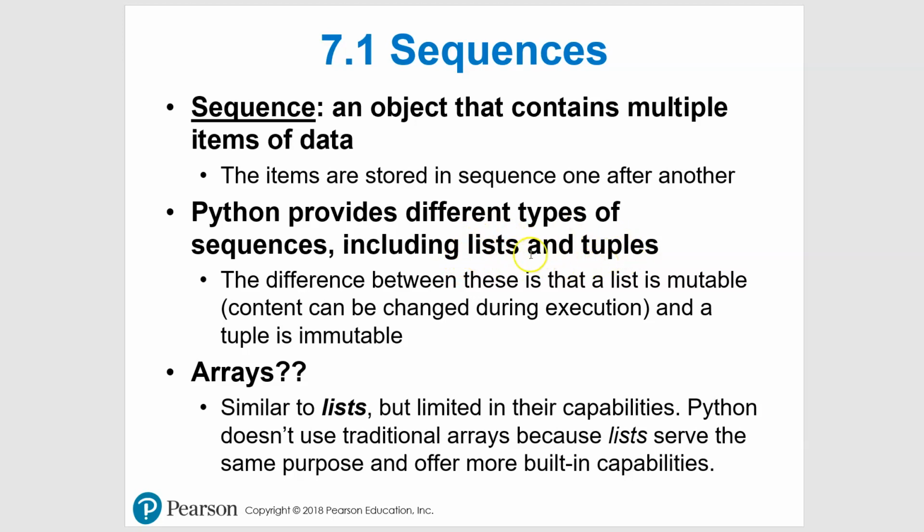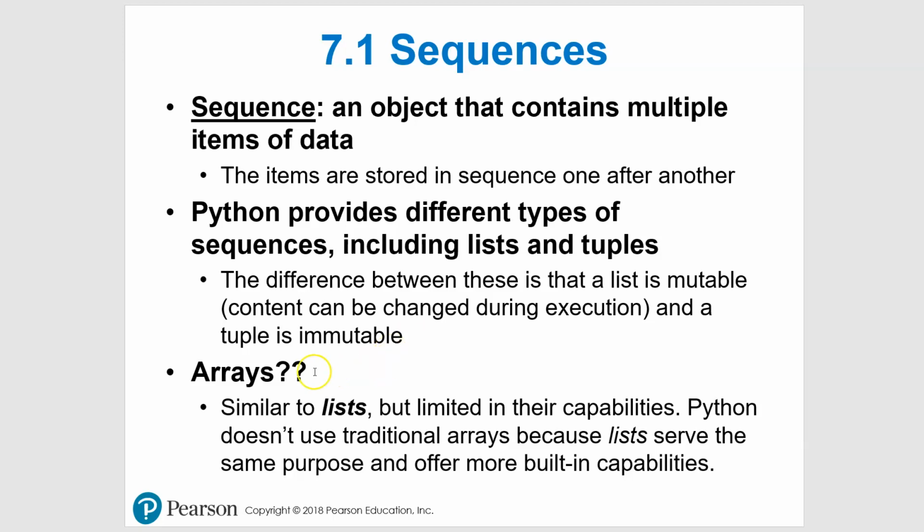And the main difference between these is that with a list, it's mutable, which means the content can be changed during execution. And a tuple you cannot. So once it's executing, a tuple can't be changed. So there are positives and negatives to that, but what we're going to be dealing with is lists, and that's for your homework assignments and the things that we'll be doing. We'll deal with lists, some of the stuff that you'll see in there, I think you'll really like. Lists are fun to mess around with and give you additional tools to be able to play with. So I don't know, I think they're kind of fun. And I know you'd say I say that about everything, but it's true. They are kind of fun to mess around with.